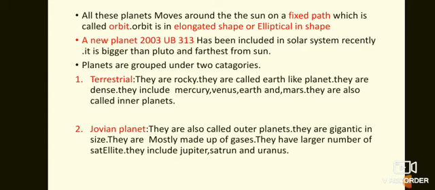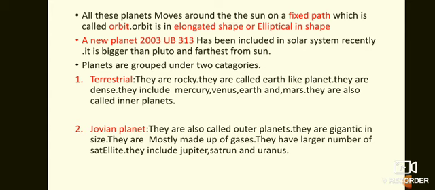Just know that there's a new planet added in the solar system recently, and that new planet is 2003 UV313.